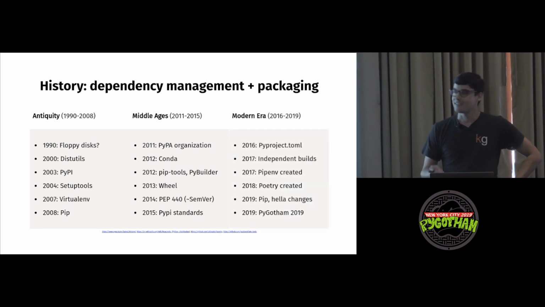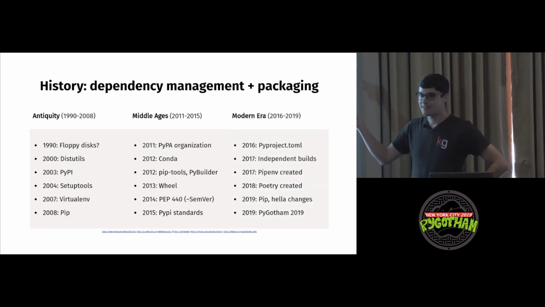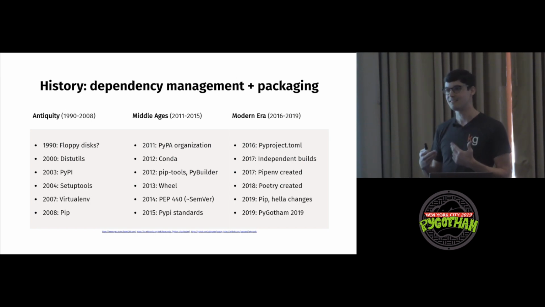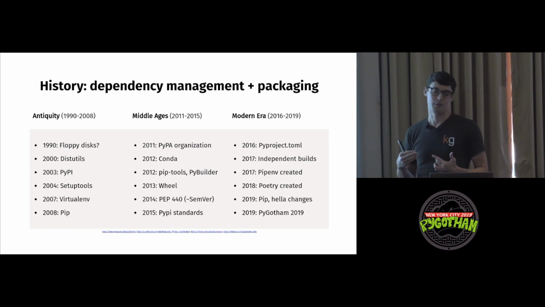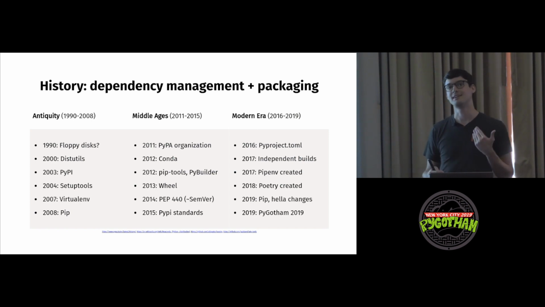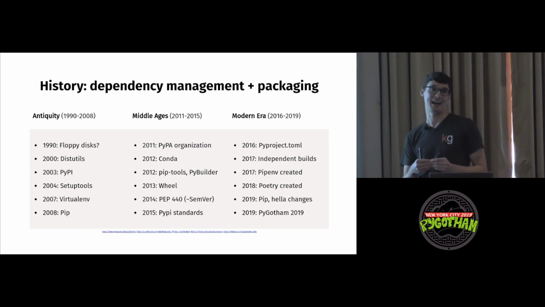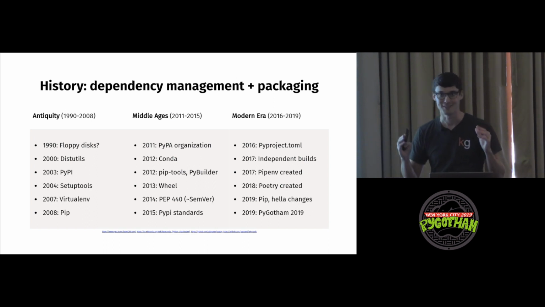But I think we really reached the period of modernity around 2016, when we're starting to formalize some of these standards in a way that is not too tool specific and gives us a lot of flexibility. This pyproject.toml, along with independent builds, were proposed in PEPs 517 and 518, and this just kind of blew the roof off. Anything was possible at this point.